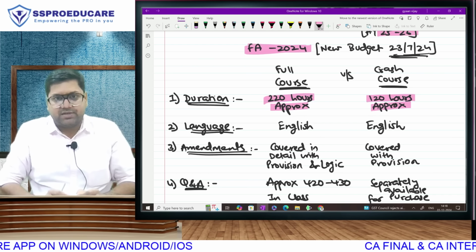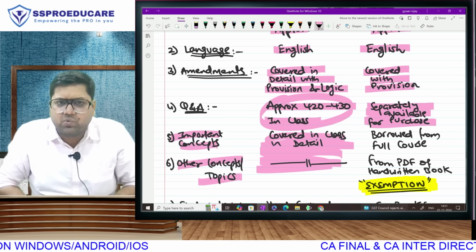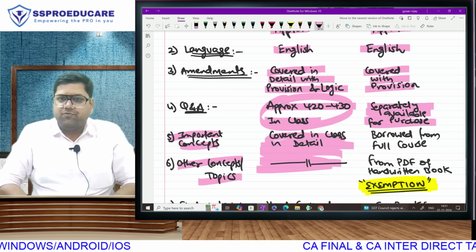That is your choice. As far as coverage of concepts is concerned, whether the important concepts or the other concepts, whether the important chapters or the other chapters, whether it is a chapter like TDS, transfer pricing or PGBP, or whether it is a chapter like tonnage tax scheme or board for advance ruling, everything is covered in detail in the full course. You do not have to refer to any other material if you go for the full course.